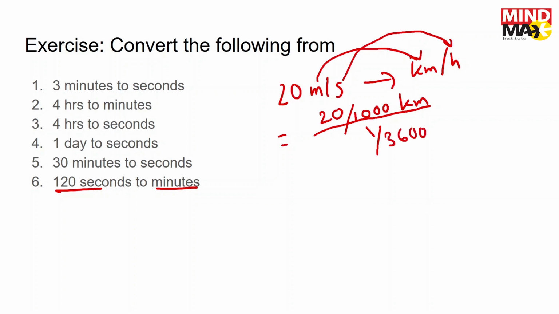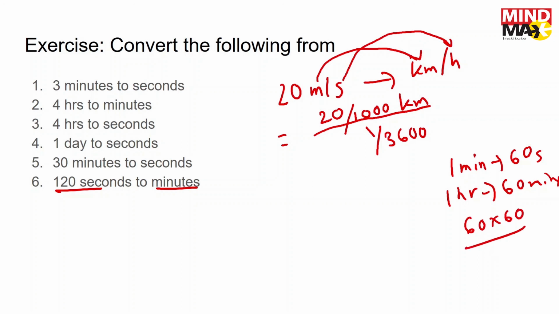Why? Because in 1 minute you have 60 seconds, and in 1 hour you have 60 minutes. So it's 60 multiplied by 60. One hour is 60 minutes, and in each minute there are 60 seconds, so by this multiplication you're converting the hour to seconds.